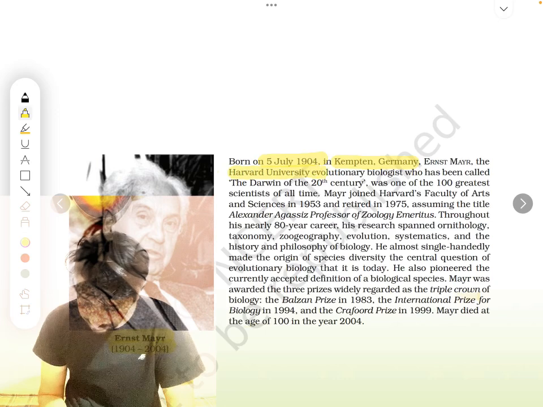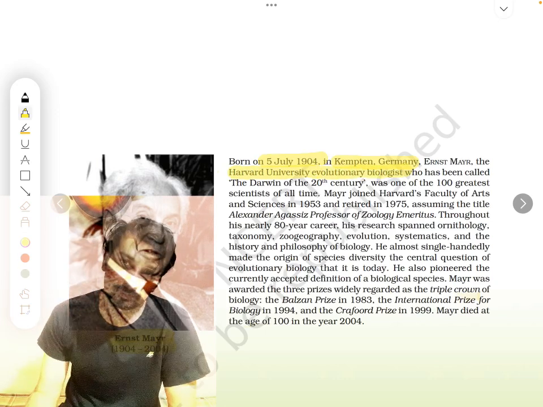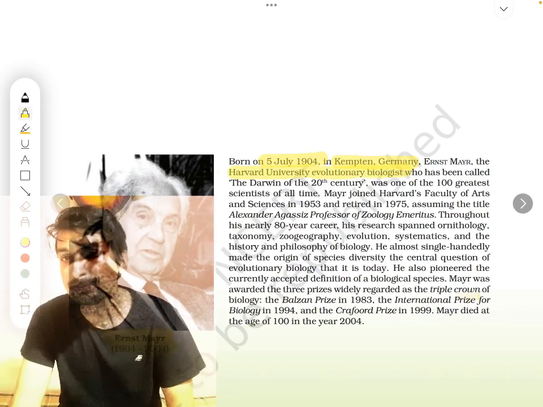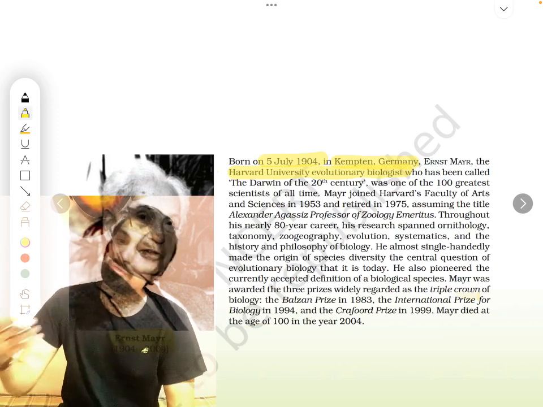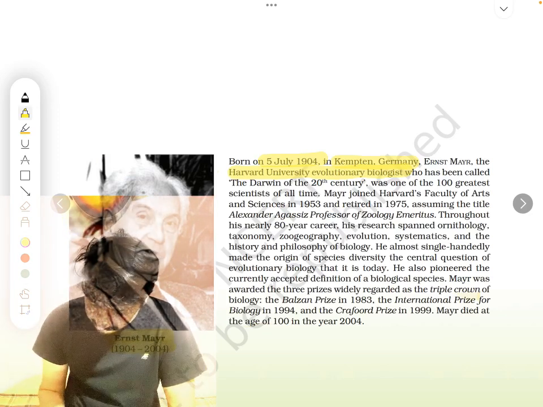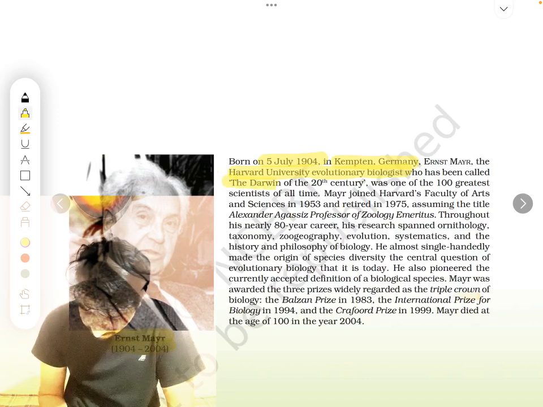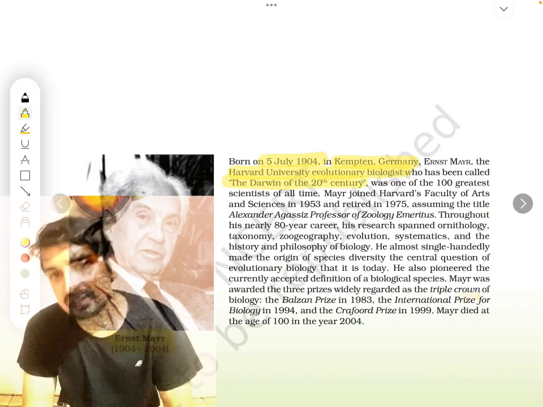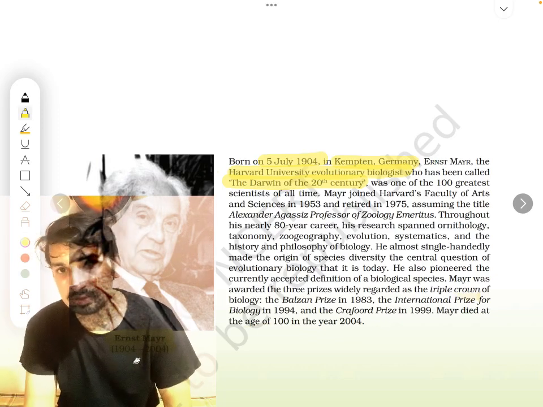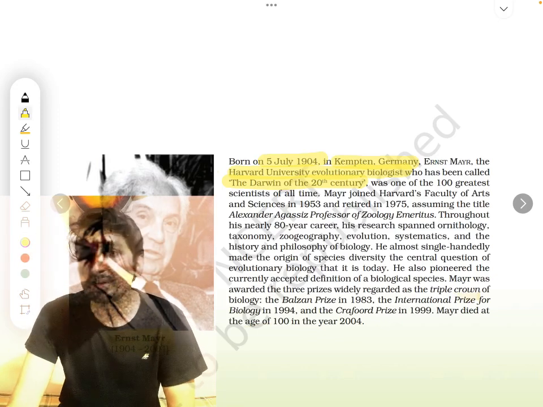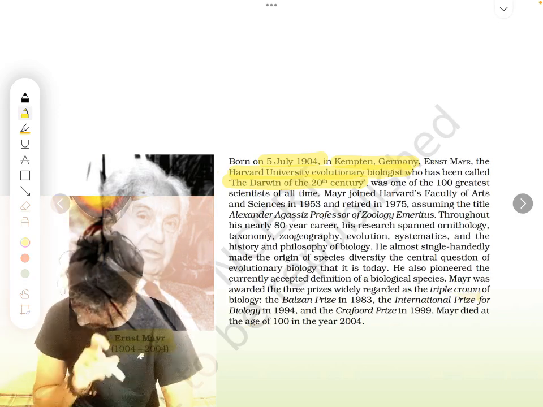He was a Harvard University evolutionary biologist who used to study evolution. Evolutionary biologists are the people who study biology, the evolution, how life forms progressed. And he has been called the Darwin of the 20th century because he is an evolutionary biologist. Correct? Darwin was the person who found the theory of evolution. So he is also called the Darwin of the 20th century.